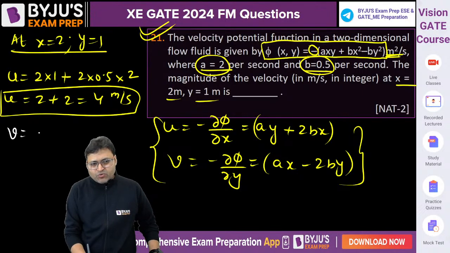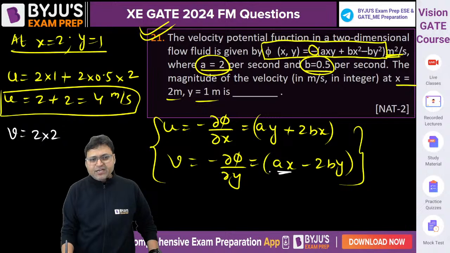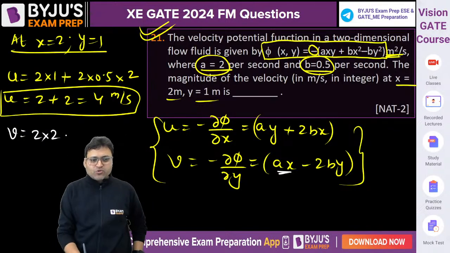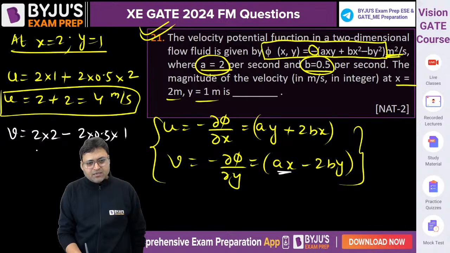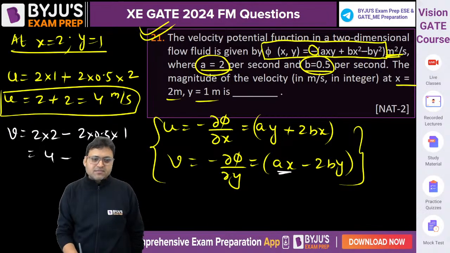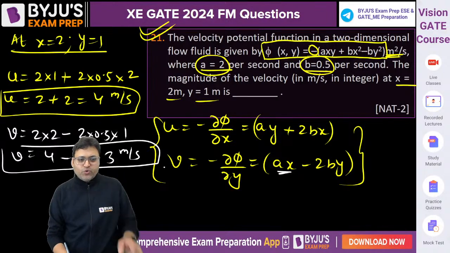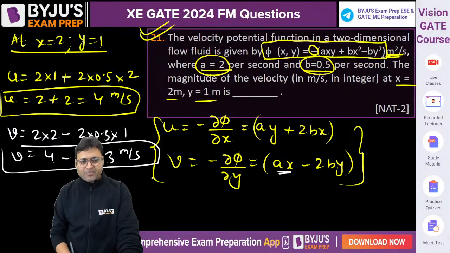V is equal to again 2 into 2, a into x, a is 2, x is also 2, minus 2 into 0.5 into y, 1. So it will be 4 minus 1, 3. V is equal to 3 meter per second. U is equal to 4 meter per second, V is equal to 3 meter per second.